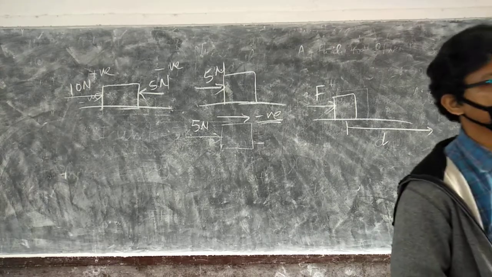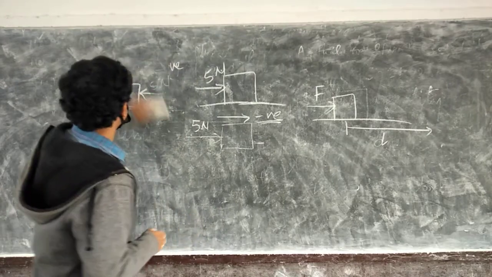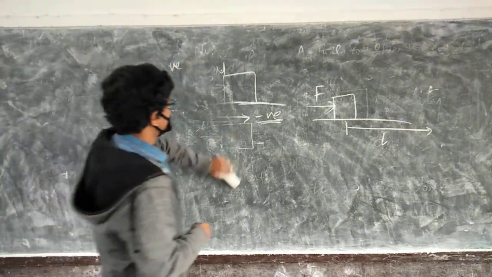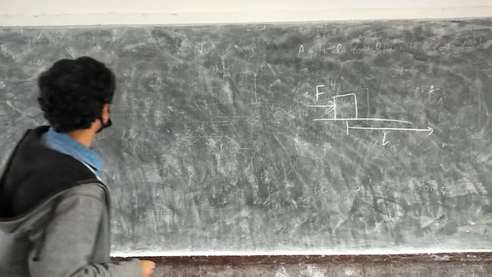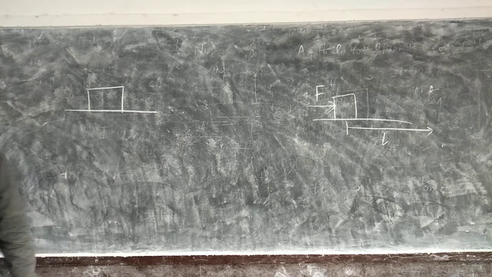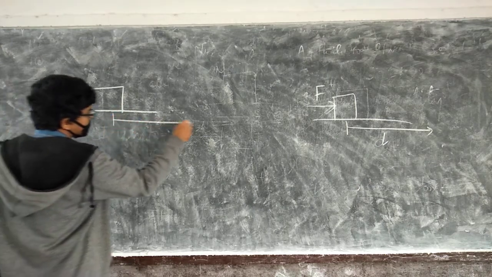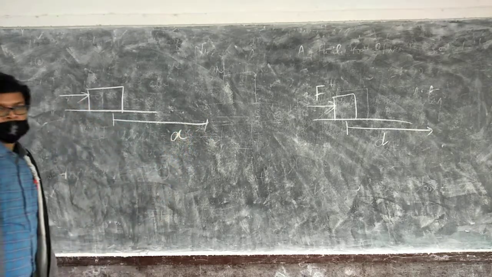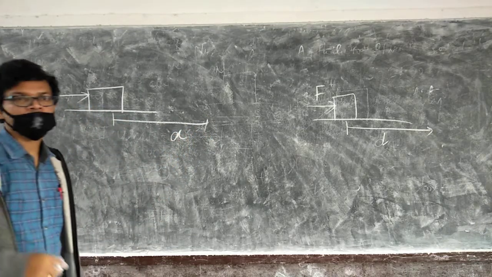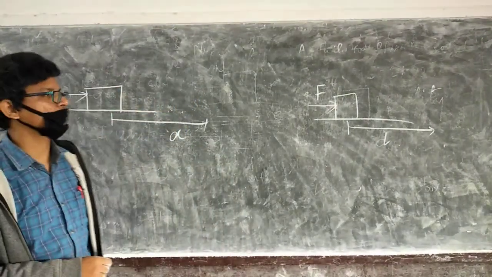That means there might be cases when both are in opposite direction. So here is a case. Let us say we are applying some force and it is moving in this direction. Now we know that friction opposes the motion, right? Which motion? Relative motion. That means friction will be acting in this direction.